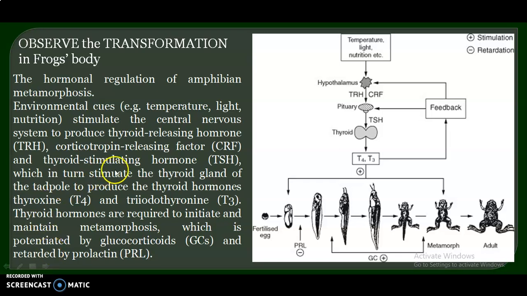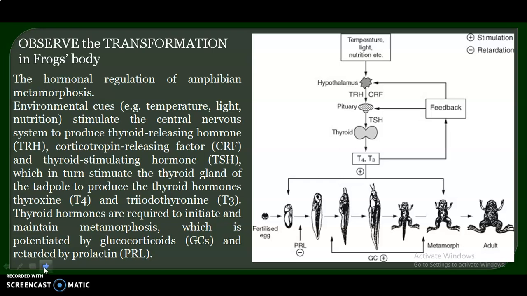These hormones are thyroid releasing hormone or TRH, corticotropin releasing factor or CRF, thyroid stimulating hormone TSH, thyroxine T4, triiodothyronine T3. ये हॉर्मोन्स रिस्पॉन्सिबल होते हैं फ्रॉग्स में मेटामॉर्फोसिस करने के लिए.